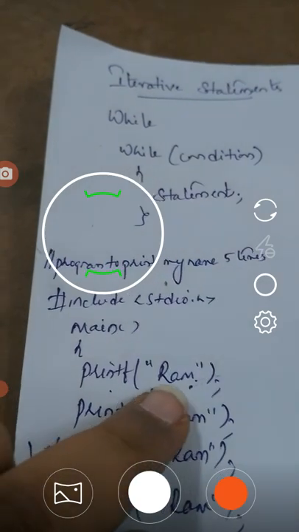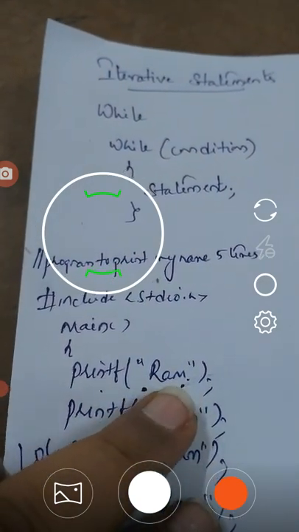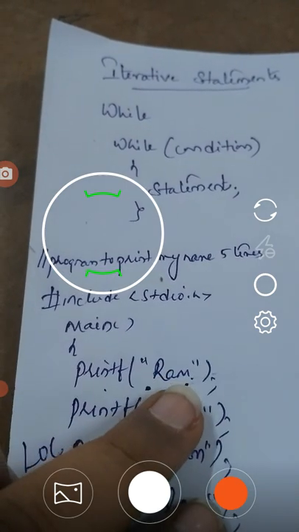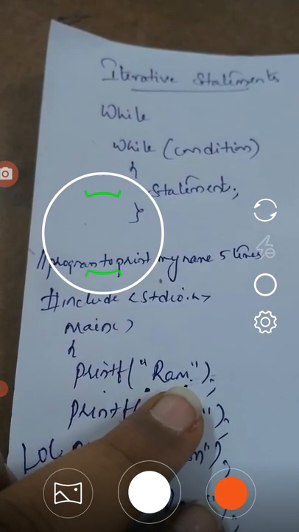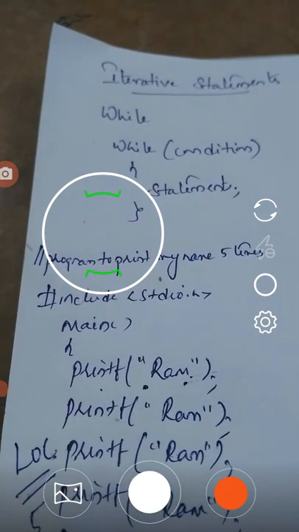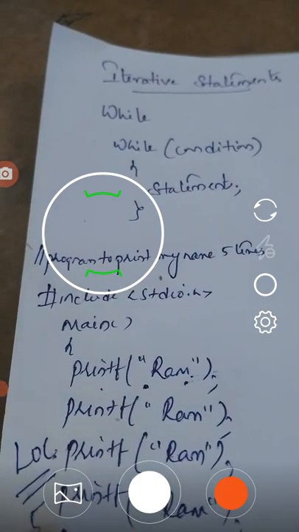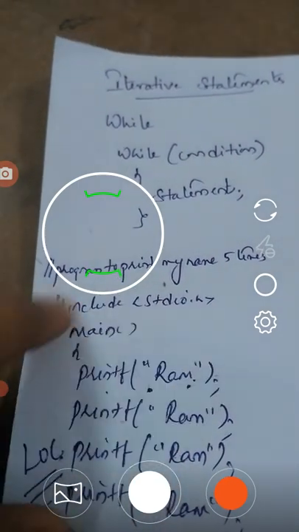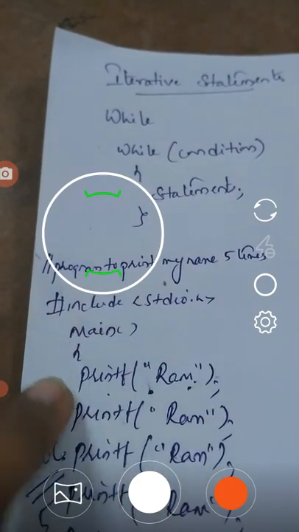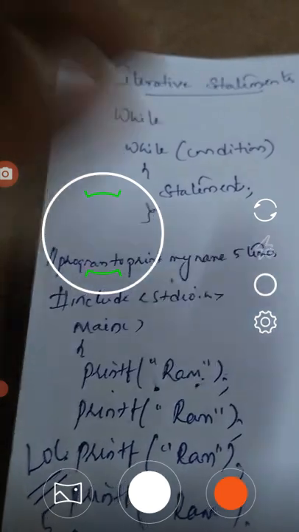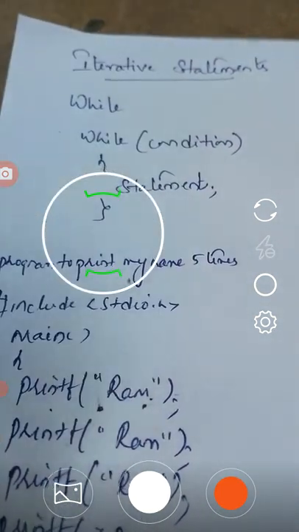What I am going to repeat in this program is printing the name Ram n number of times. The same name is printed repeatedly. That is why we do not consider this type of program for printing the same thing many times. Instead, we are going to use iterative statements.